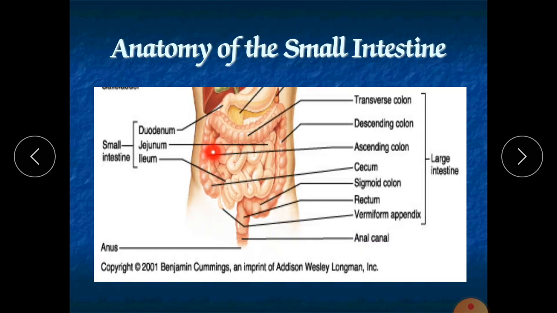Now here we can see the location of the small intestine, where the duodenum is attached to the stomach. From here it starts. This is the duodenum, this is the jejunum, and the largest, curved part is the ileum. From the ileum, this is the cecum, from where the large intestine starts. The ileocecal sphincter is here, and there is a small part attached to it called the appendix, and this is the rectum. In the large intestine there are 4 colons, which we will see later. This is about the small intestine.